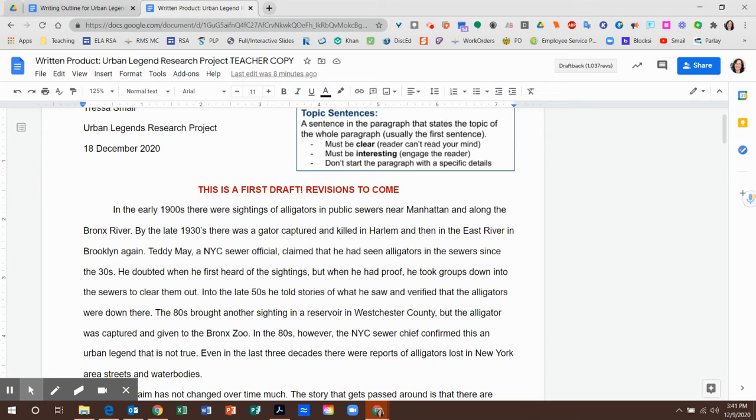So we're going to take a look at a writing sample here together, and we're going to evaluate my topic sentences, see what I can do to revise them and make them the best they can be. We're going to use these criteria right here: they must be clear, it must be an interesting sentence, and I don't want to start the paragraph with a specific detail.